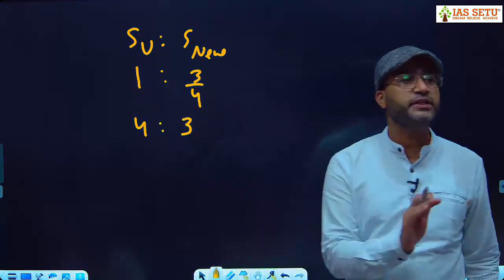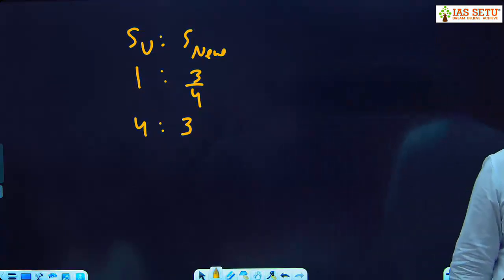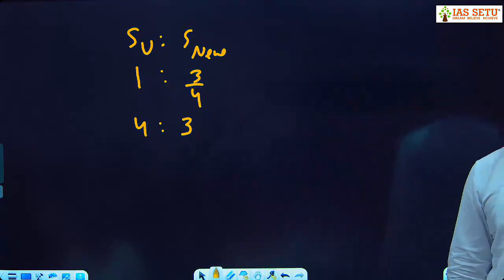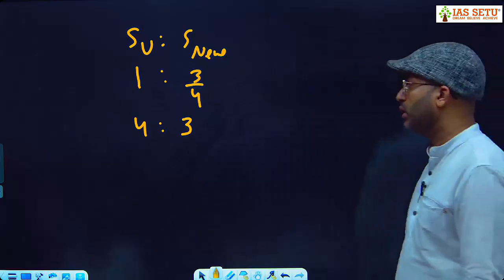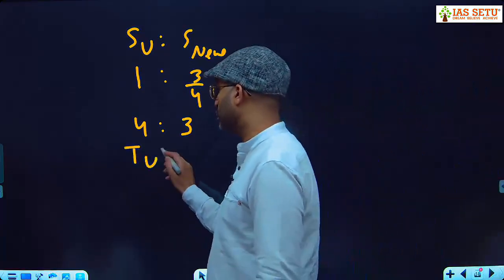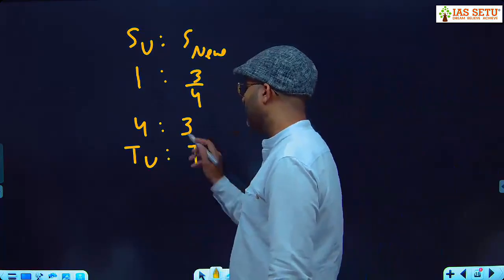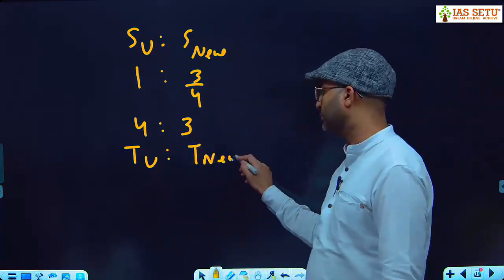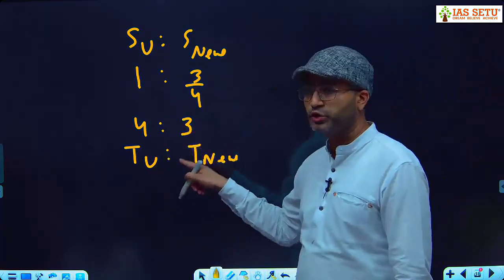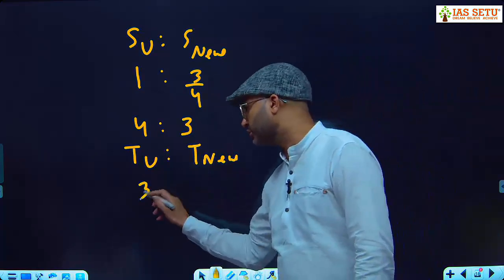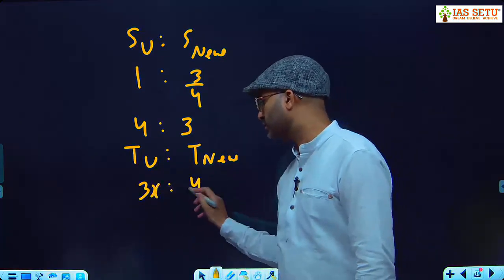But these are speed ratios. What is my speed ratio? Usual speed ratio 4, new speed ratio 3. So this is time usual and time new. And we know speed and time are inversely proportional. If the speed ratio is 4:3, what about the time ratio? 3:4. So 3x, 4x.